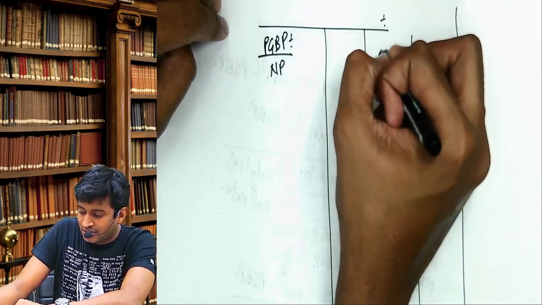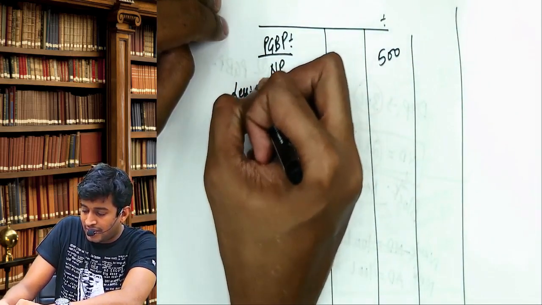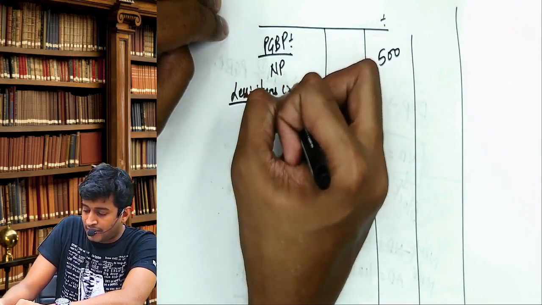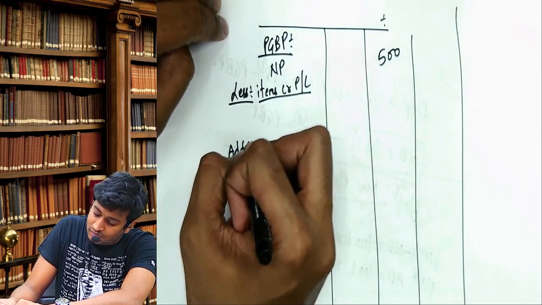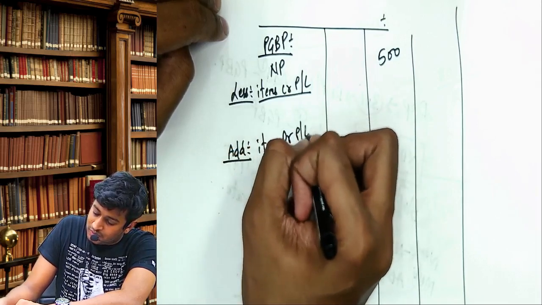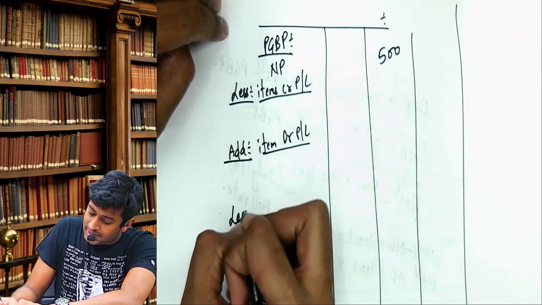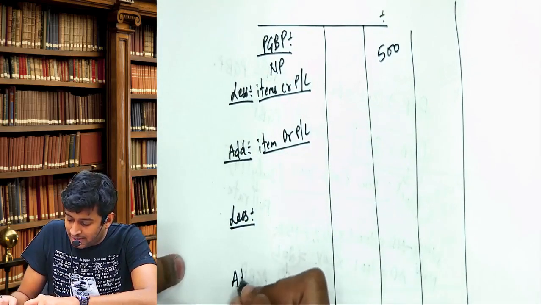Rupees in lakhs, 500. Less items credited to P&L account, add items debited to P&L account, then less, and then add.